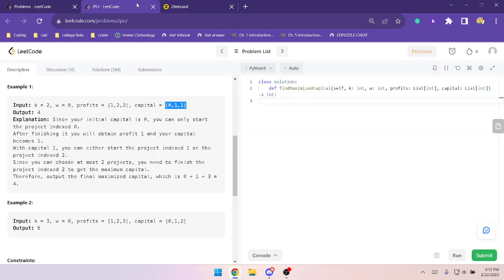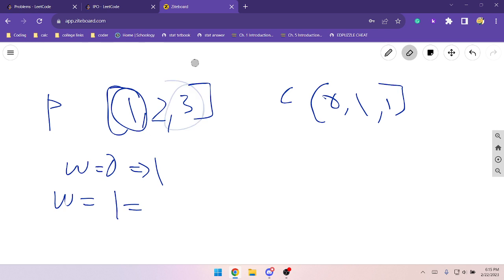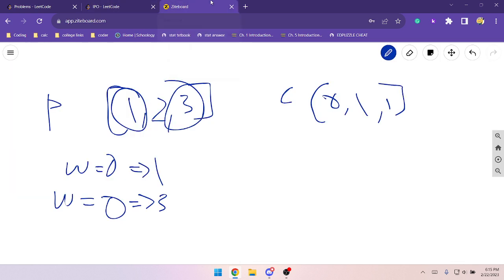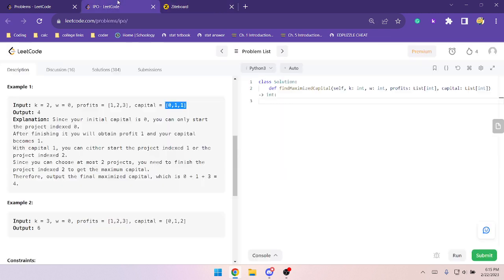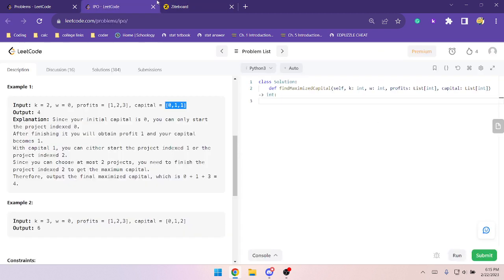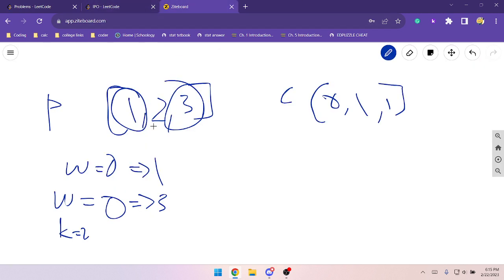Well, it costs 1, I'm guessing, right? So it costs 1, so your W will go back down to 0, and then it'll go from 0 to 3. And then you realize that you've already picked twice and k is equal to 2, and then you stop. Right. Okay, let's implement this, and then I'm guessing we need to run a sort algorithm.